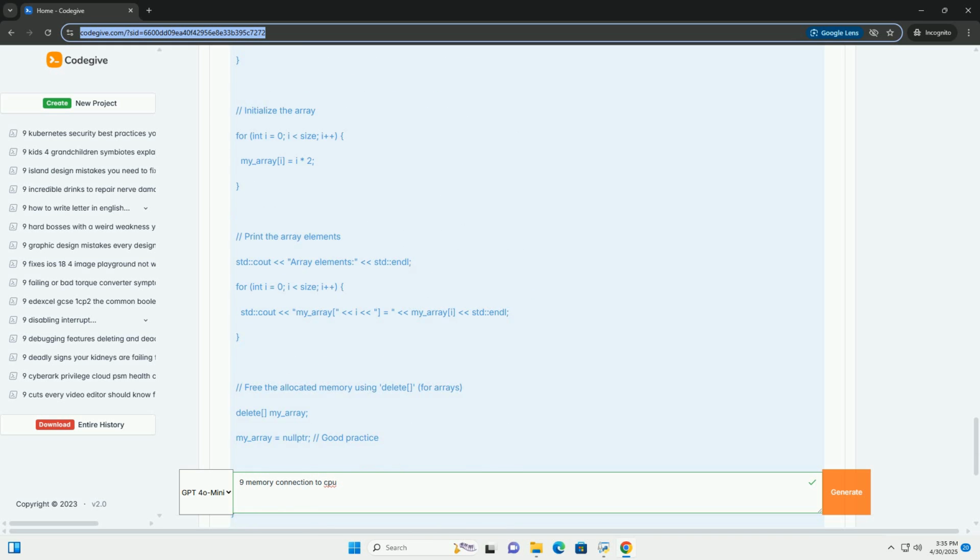DDR, double data rate, a technology that improves memory bandwidth by transferring data on both the rising and falling edges of the clock signal. DDR2, DDR3, DDR4, and DDR5 are successive generations of DDR, each offering higher speeds, lower power consumption, and enhanced features. Memory bus, the set of electrical connections, wires, that physically connect the CPU's memory controller to